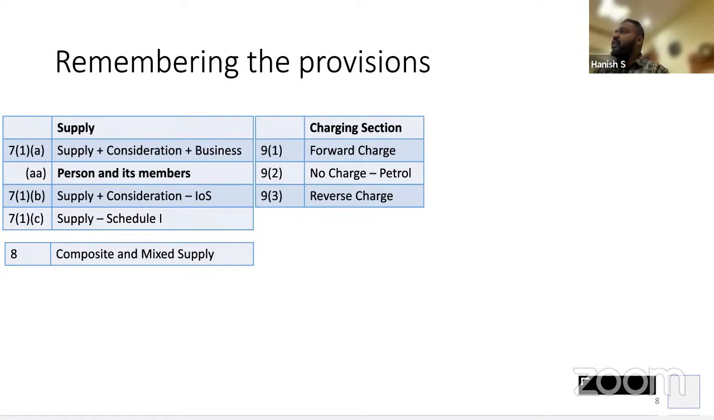What is 9.1? 9.1 says whenever you make a supply, okay, you are required to pay the tax. What does 9.1 say? If you make a supply, you are the taxable person who is required to pay the tax. Is this clear? Very simple.